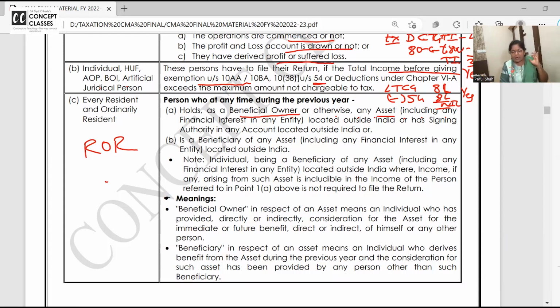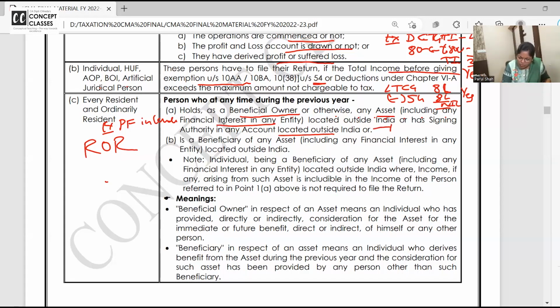You are a resident and ordinary resident and beneficial owner of an asset outside India. I am a resident and ordinary resident of India. I am very well staying in Hyderabad. I have one house in London. Am I having an asset in London? Yes. Including financial interest in entity means, I want all of you to write here, example, partnership firm in London. There's a partnership firm in London and I am one of the partners. Am I having financial interest in an entity outside India? Yes. Or signing authority in any account.